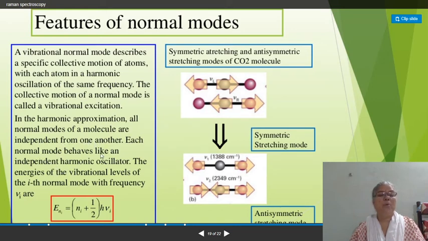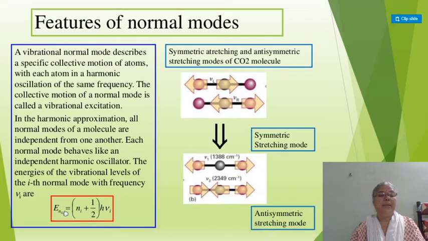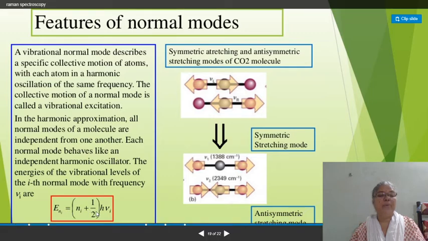Each normal mode behaves like an independent harmonic oscillator. The energies of the vibrational levels of the ith normal mode with frequency ν_i are given by E_(n_i) = (n_i + 1/2)hν_i, where h is Planck's constant, and this is for the ith normal mode.